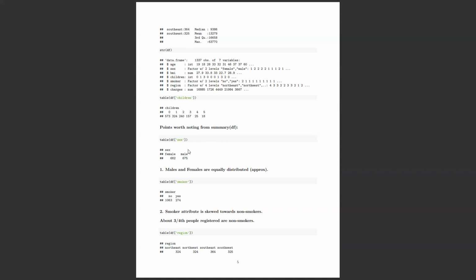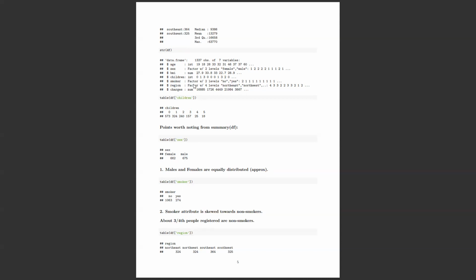But here, luckily, our data set consists of male and female, which are almost equally divided. And see, here we can see, as I mentioned before, the smoker column. There are almost 1,000 people without a smoking habit, and 274 people with a smoking habit, right? That means, talking about the data, most people don't have a smoking habit. Then we can think most people might also have less medical expenses, which we will analyze later.